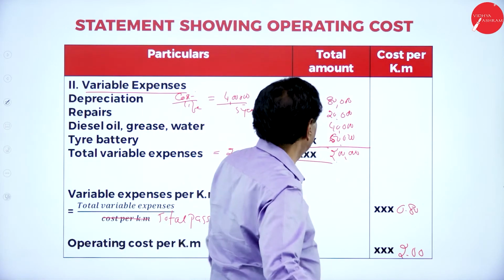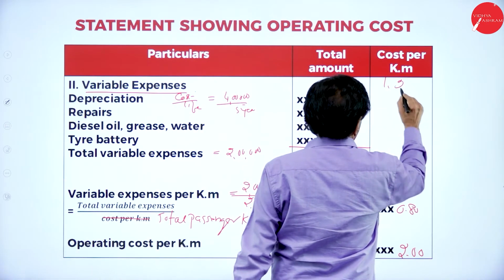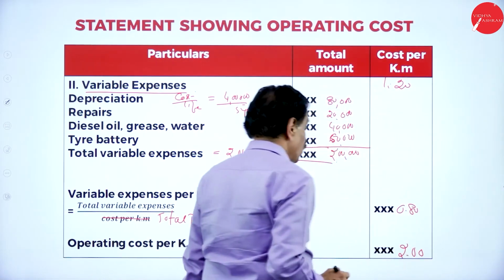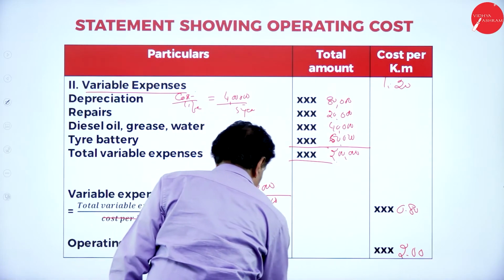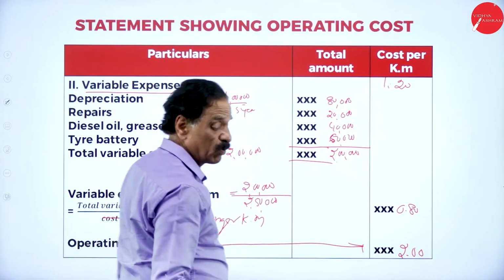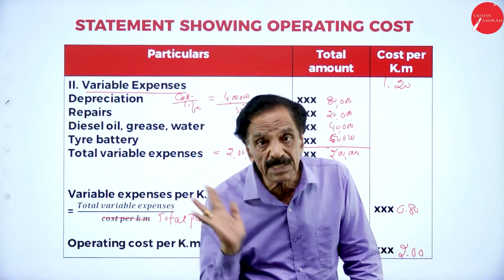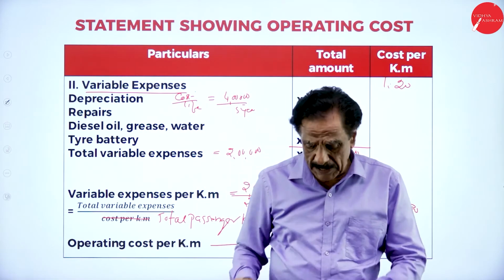1 lakh 20 plus 80 is 2 rupees operating cost per kilometer. So this way we are working out for 15 marks is considered. So what is operating costing?